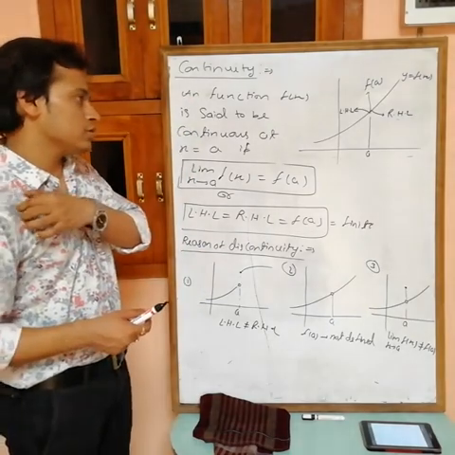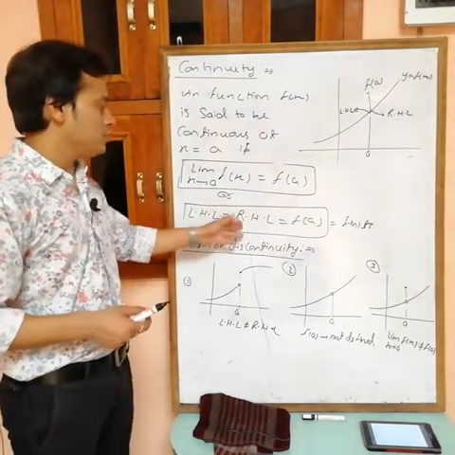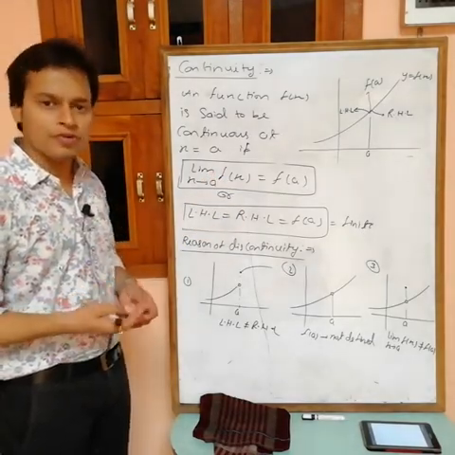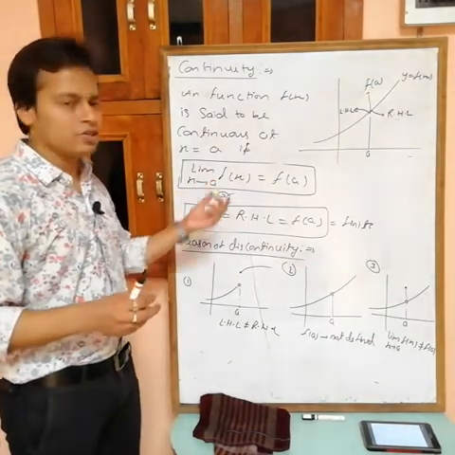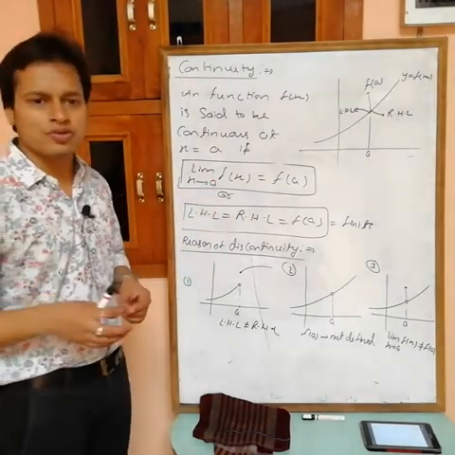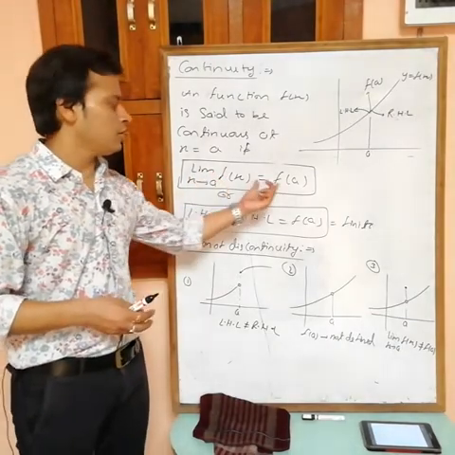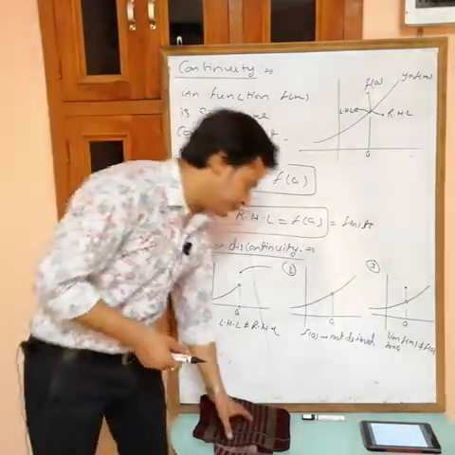Sometimes you will get questions where there is no need to find both LHL and RHL. Directly we can find the limit in case of an indeterminate form. Then, if it is given that the function is continuous at x equals a, directly equate the limit as x tends to a to f(a).